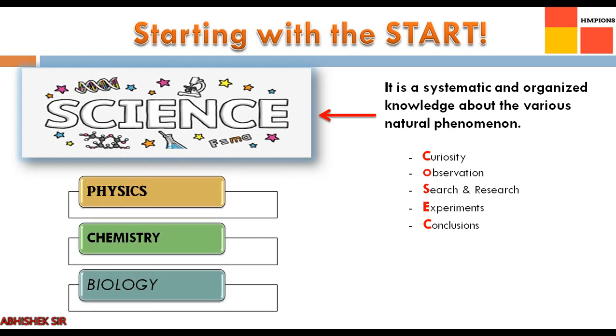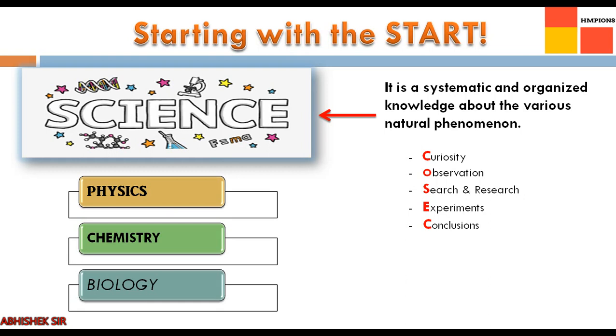So that is why these 5 things are very necessary. And if you have to remember it, you just remember the first word, that is cosec, a mathematical term, right? But we are not going to use it in the mathematical way. So cosec is the short form of curiosity, observation, search and research, experiment and conclusions.